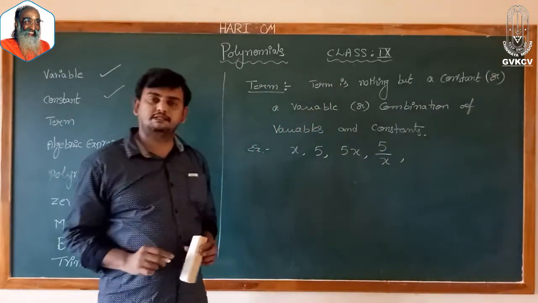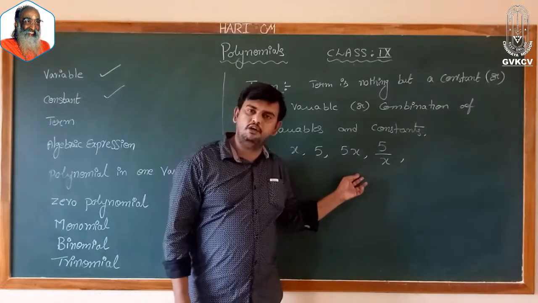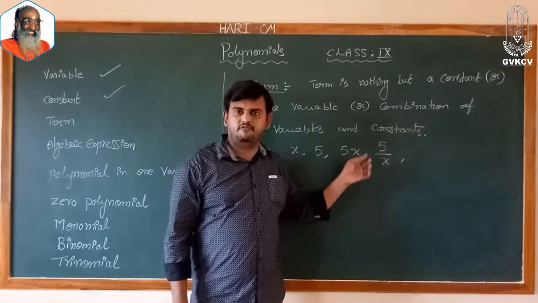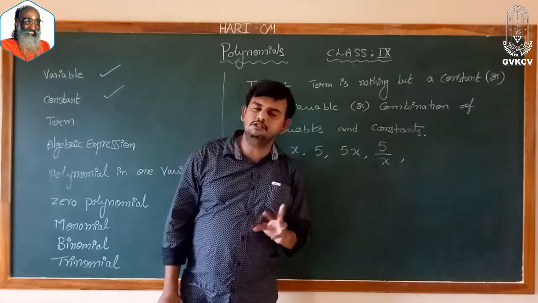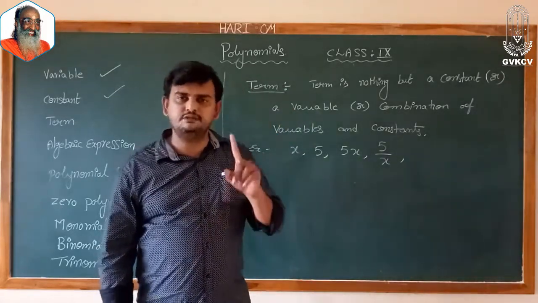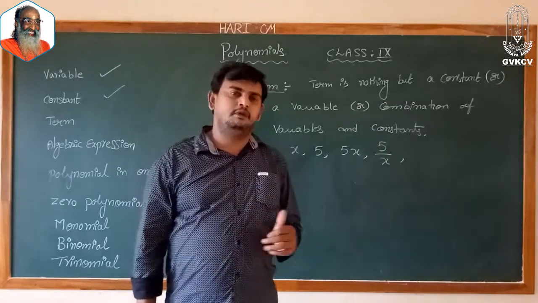5 by x. Again here we have a combination. 5 by x is also a combination. Combination means we use the operations multiplication and division, not addition and subtraction.